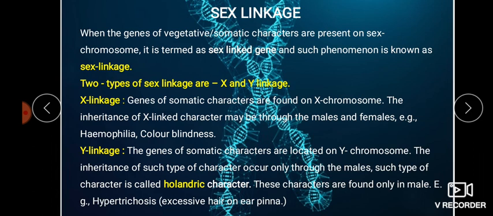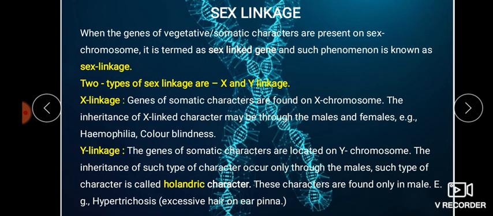The genes responsible for a particular somatic character are located on the Y chromosome. The inheritance of such characters occurs from one generation to another through males only. That's why such characters are called holandric characters. Holandric genes means genes which are present on the Y chromosome. Holandric chromosome means simply the Y chromosome.